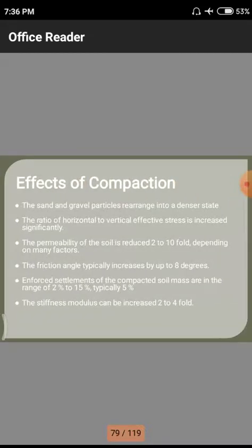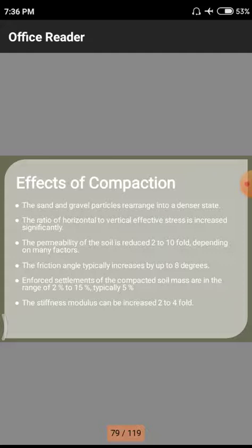Next one is the effects of the compaction. What are the major effects and advantages? We are having advantages and disadvantages both, but we need to take it in a positive way, while we have to face the disadvantages and rectify those disadvantages in a particular structure.